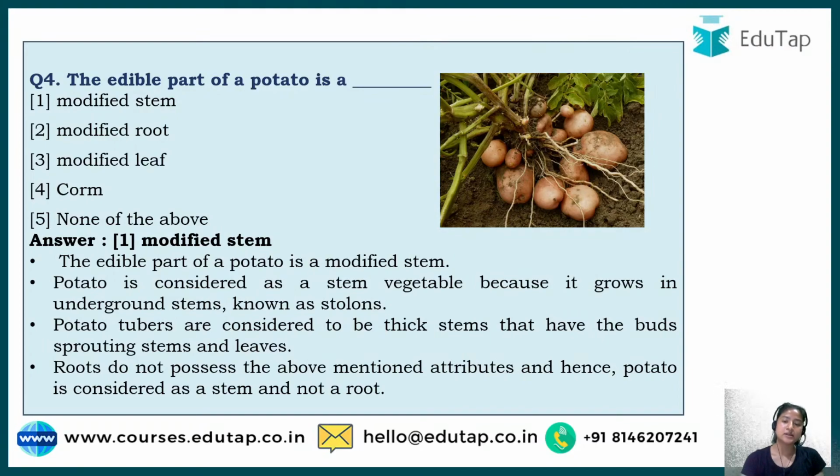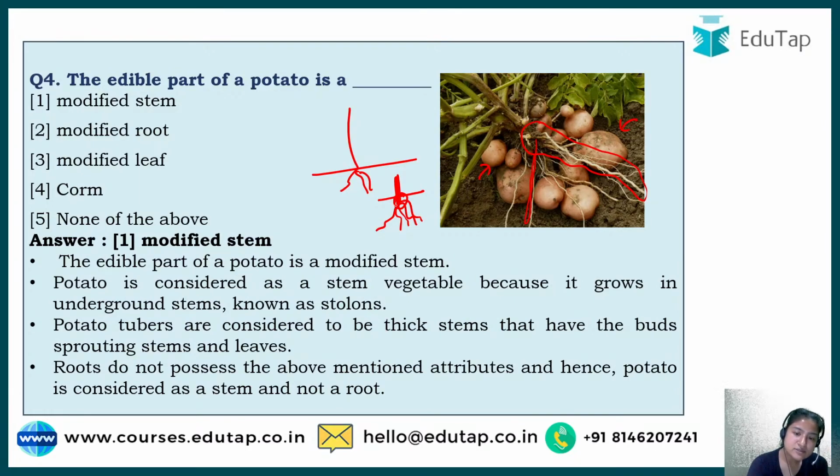As you can see here, these roots are different parts, and these potatoes are different parts. It's not like these are roots and from here only the stem occurs. If you ever have uprooted a plant, you would observe that a small portion of stem is also present there, and from there the root emerges. Now this small portion that is below the soil is known as stolon.